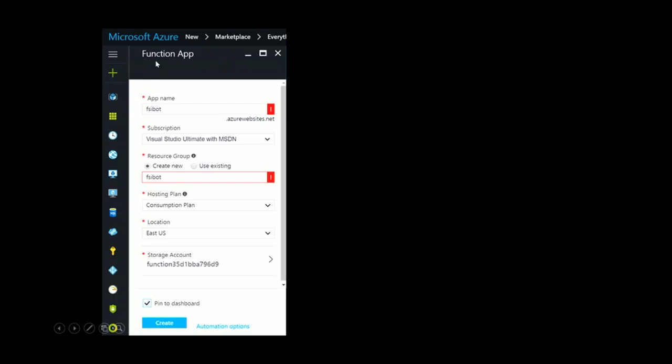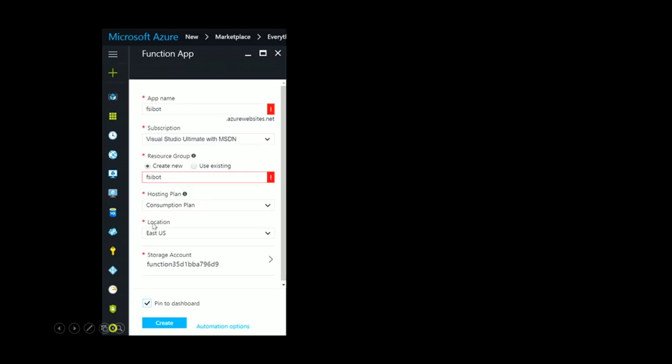If you pick a function app, it's going to ask you a couple of things. The first thing is, how do you want this thing to be called? It could be my app, foo, bar, whatever you want. You need to give it a subscription, which is how you're going to pay for it. You need to create a resource group for it. This is a convenient way to package together the app and maybe other resources which go together, so that you can keep track that my app is this plus this plus this.